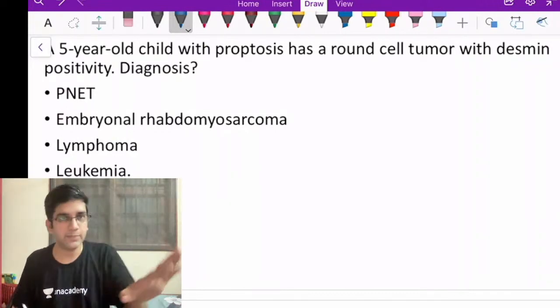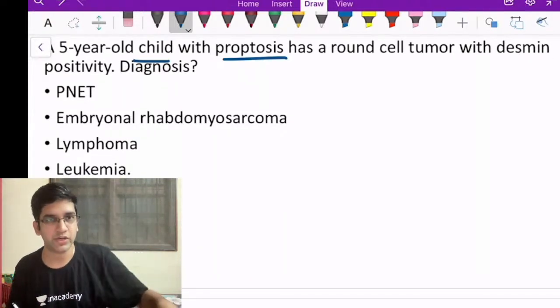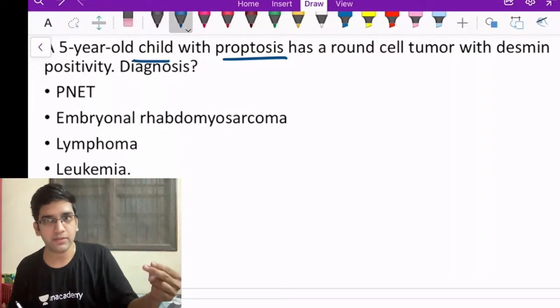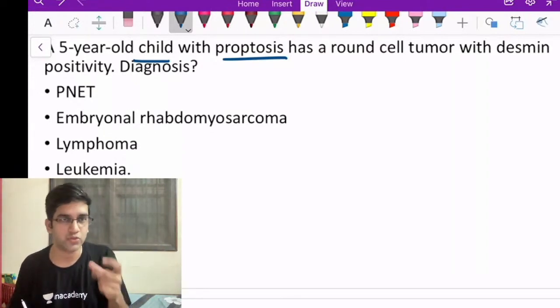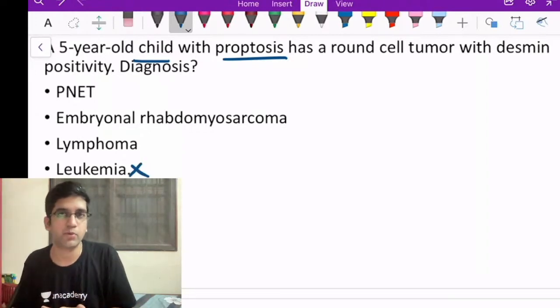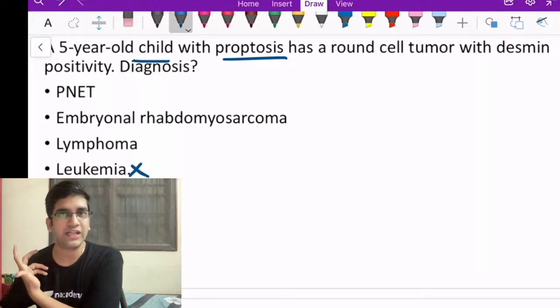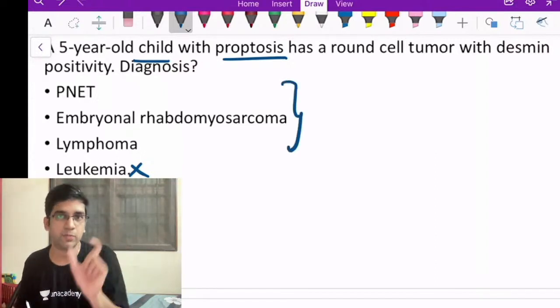The question has multiple clues here. A 5-year-old kid with proptosis, most likely an embryonic tumor. PNET can also happen, which can also cause proptosis. Lymphoma can also happen, which can also cause proptosis. Leukemia, by history, is not going to present as proptosis. It will not happen in the soft tissue, it will happen in the blood only. So the other 3 possibilities are there with my first history of proptosis.